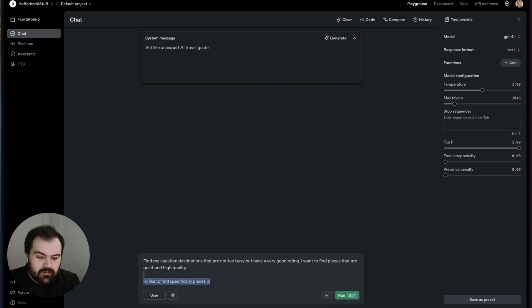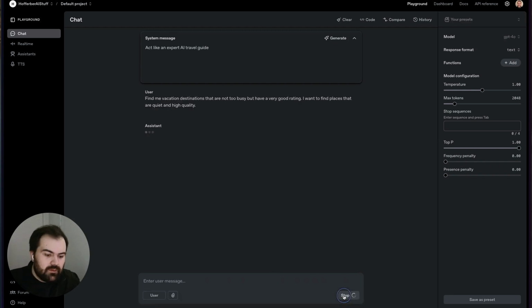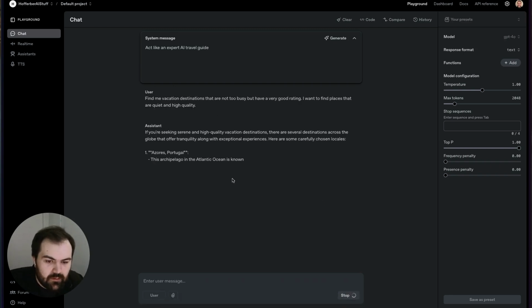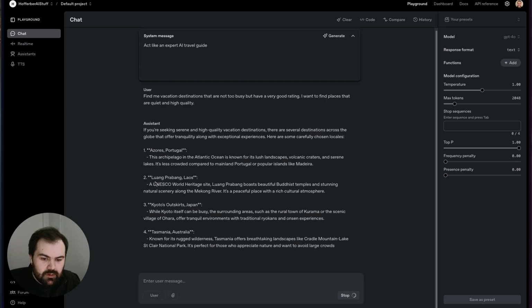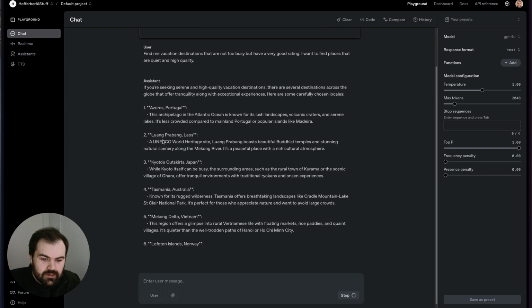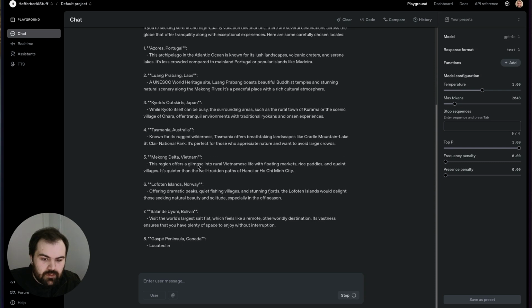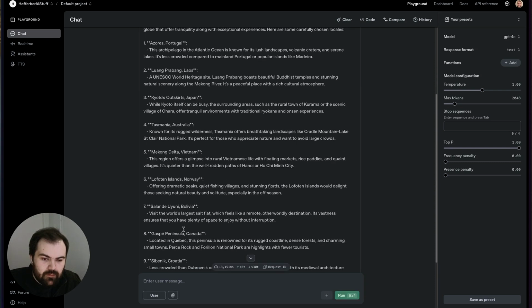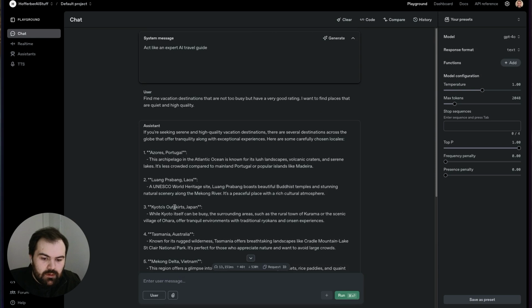First off, let's just see what it does with this. So let's go ahead and run it with just this sort of information. Azores, Portugal, someplace in Laos, Kyoto, Australia. So it's definitely trying to promote a few different places. I wouldn't necessarily say, I mean, Kyoto's outskirts are potentially a little bit less busy, but it's still close to a busy area.